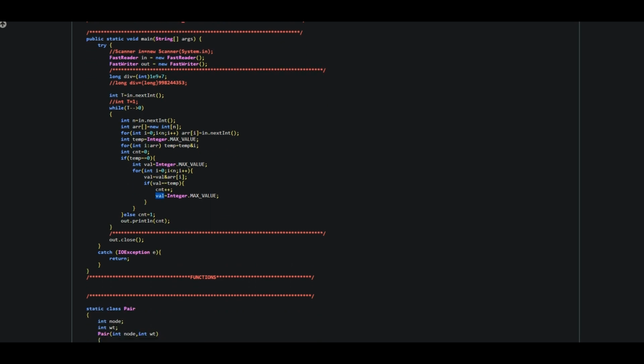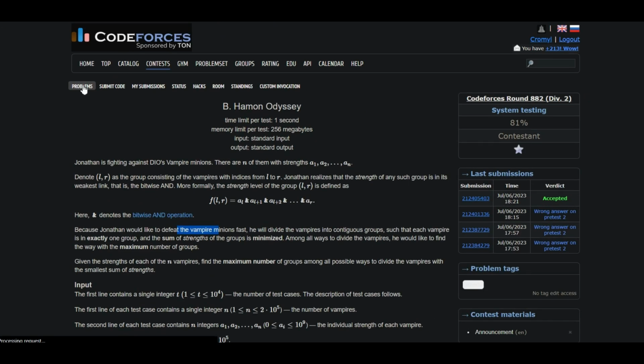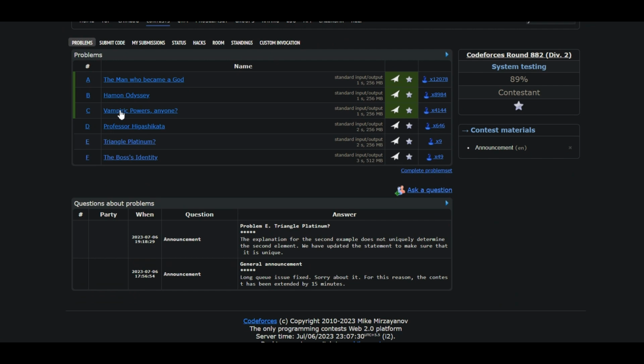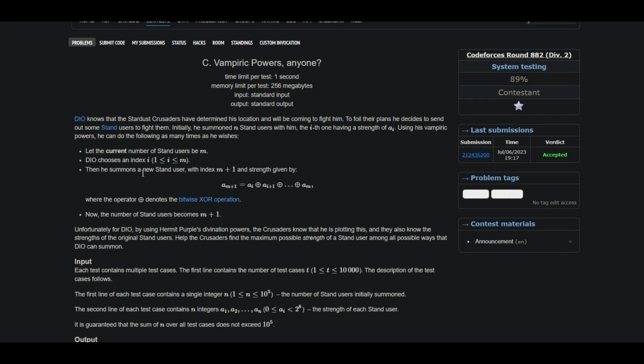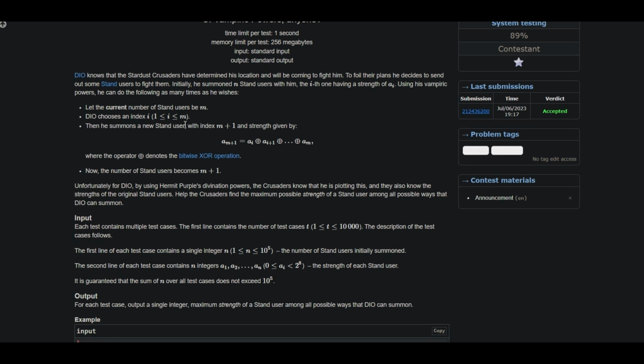So this was the second problem. Now let's begin with the third problem. So the third problem states that Dio knows the Stardust Crusaders have determined his location and will be coming to fight him. To foil their plans, he decided to send out stand users to fight them. Initially, he summoned n stand users with him.